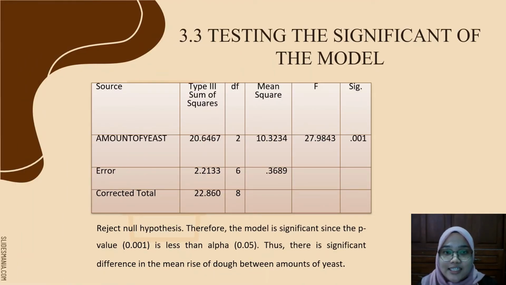3.3 Testing the significance of the model. As we can see from the table, we can conclude to reject the null hypothesis. The model is significant since the p-value, which is 0.001, is less than the alpha value, which is 0.05. Thus, there is a significant difference in the mean rise of dough between amounts of yeast.